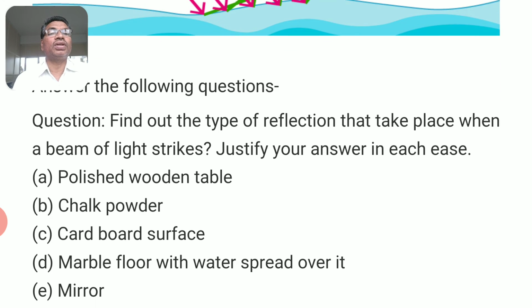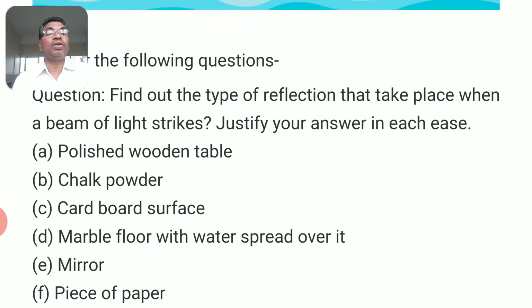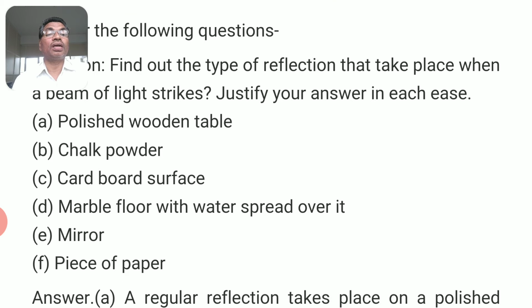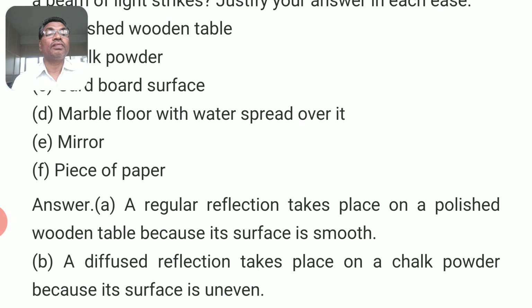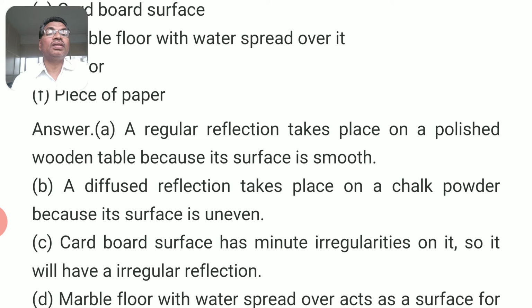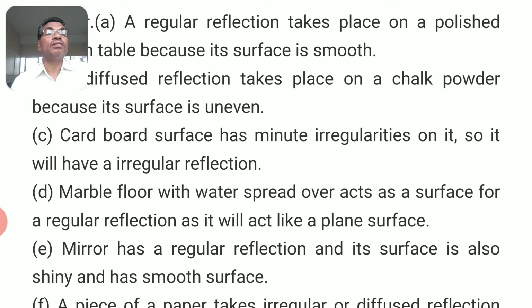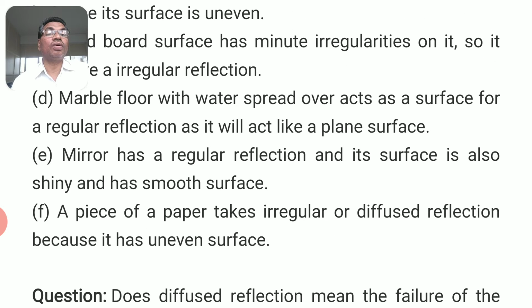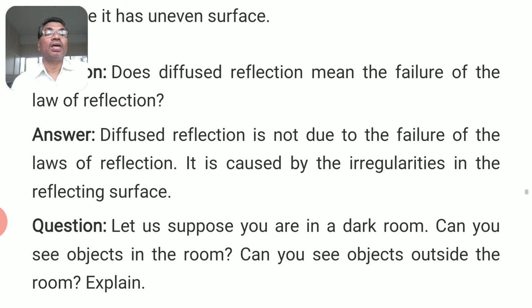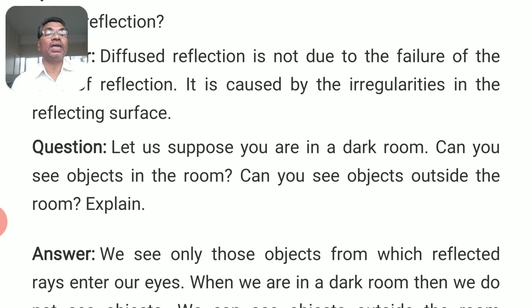Let us go through some questions. Find out the type of reflection that takes place when a beam of light strikes a polished wooden table, chalk powder, cardboard surface, marble floor with water spread over it, mirror, piece of paper. It is left to you to study the answers. Repeatedly, you can scroll, you can pause and go through some of the questions which I have given you here.